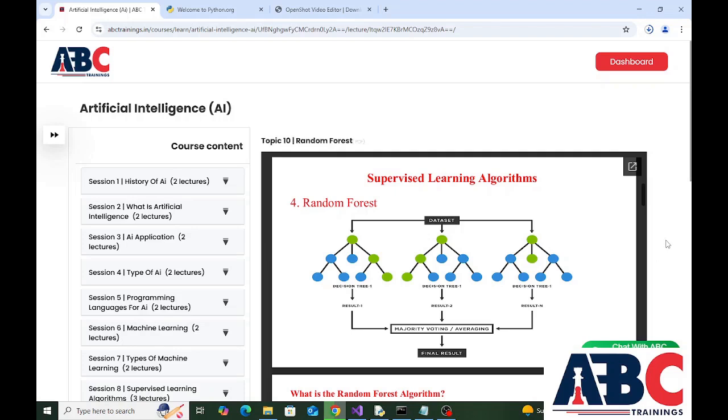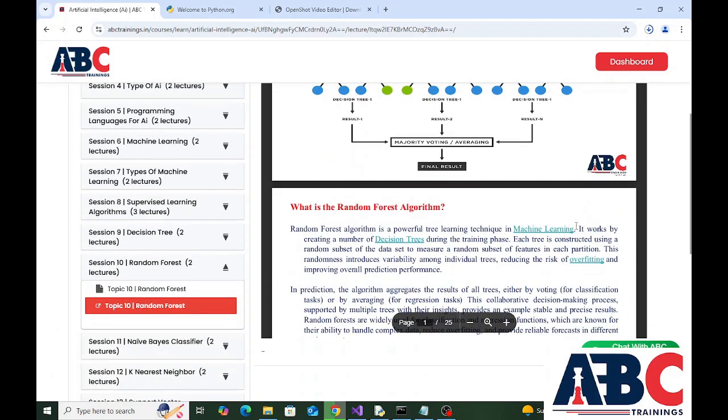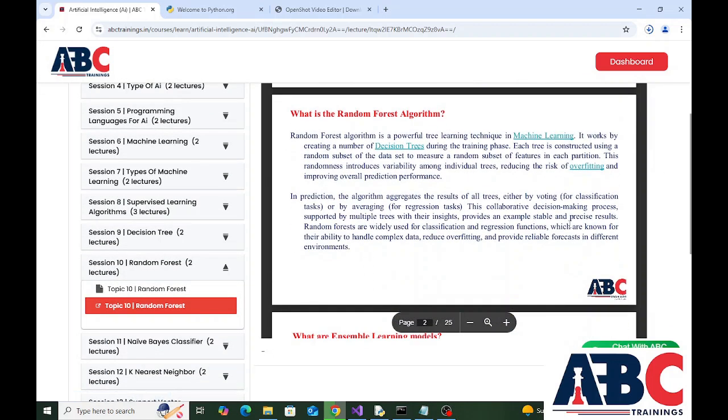In today's session, I'm going to make you familiar with random forest concept. Firstly, let's have a look at what is random forest algorithm. Random forest algorithm is a powerful tree learning technique in machine learning. It works by creating a number of decision trees during the training phase.